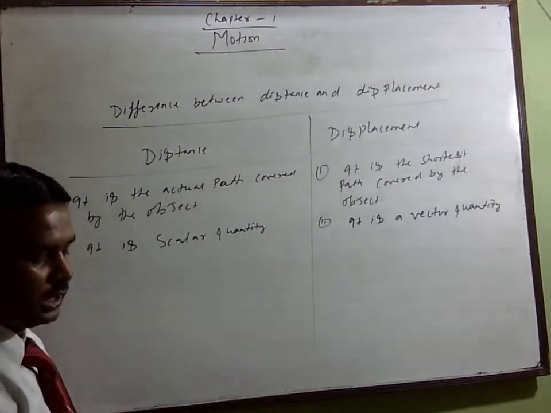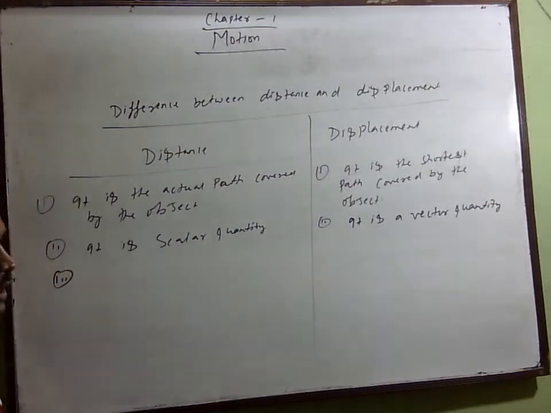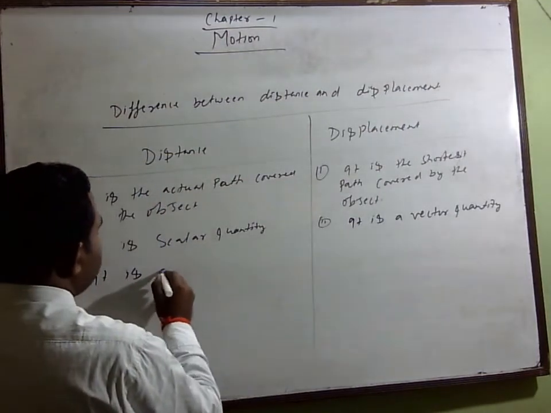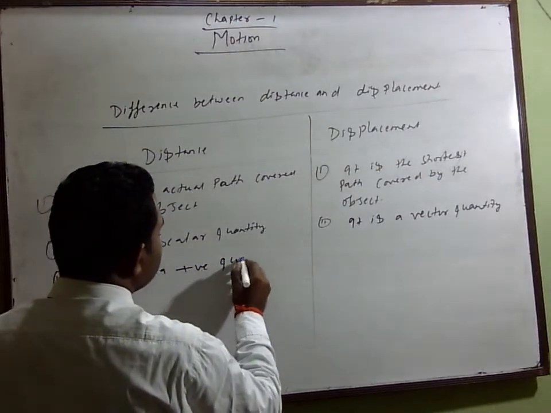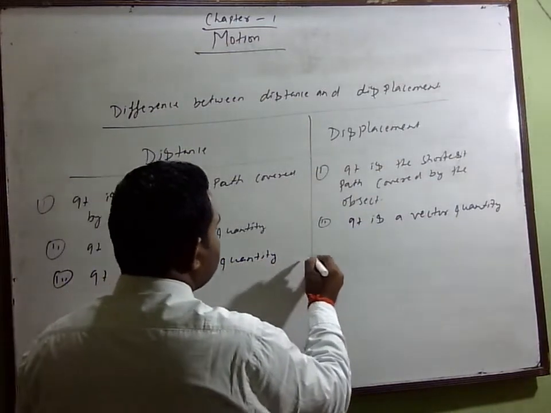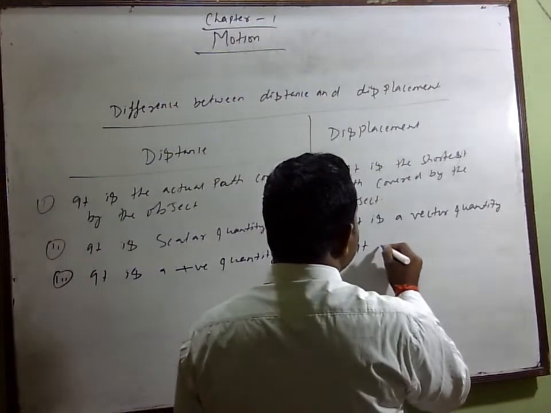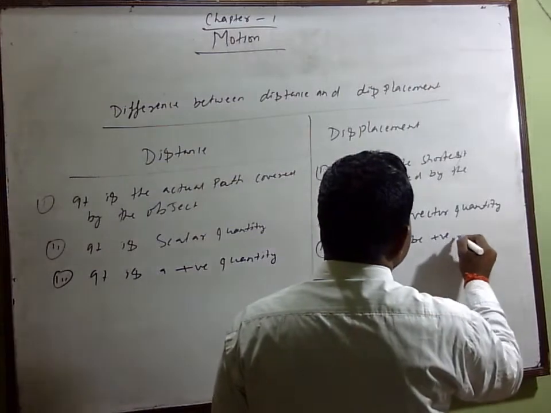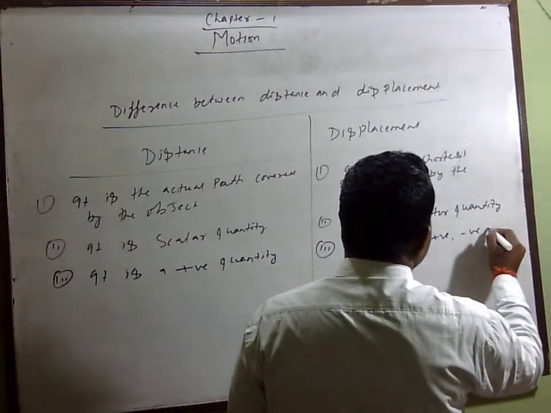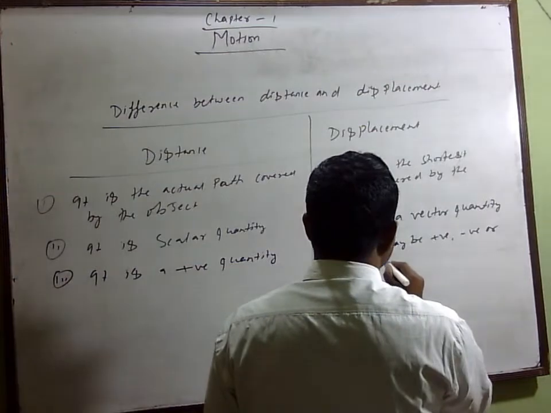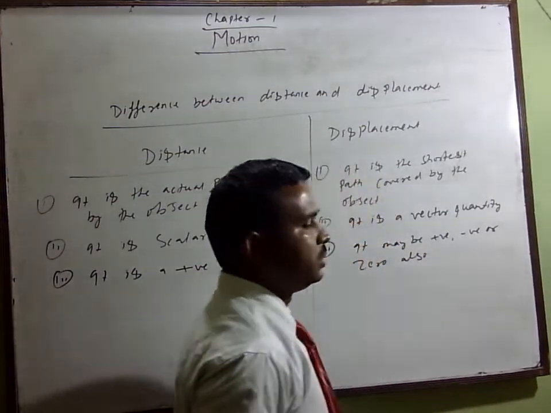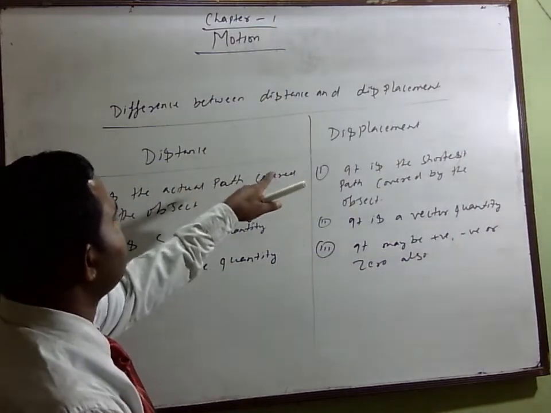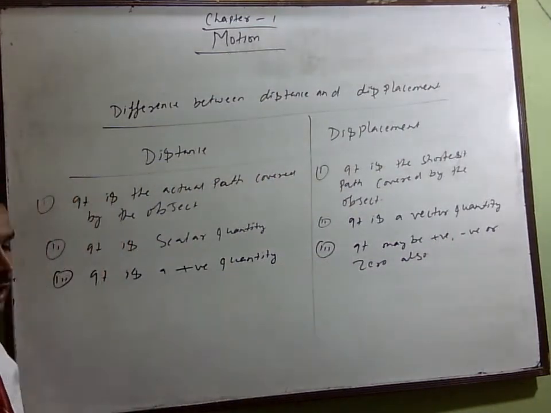And the third one, what will you write? Distance is a positive quantity. And on the next side, displacement may be positive, negative, or zero also. So 3 points I have written for the difference between distance and displacement.